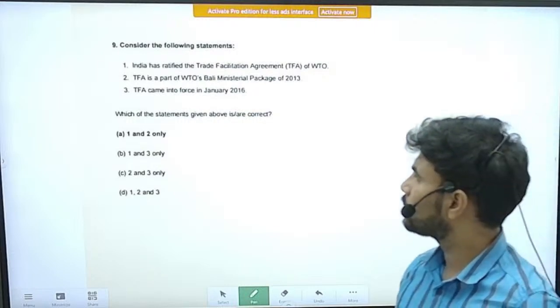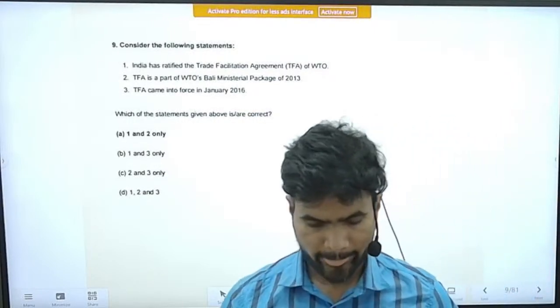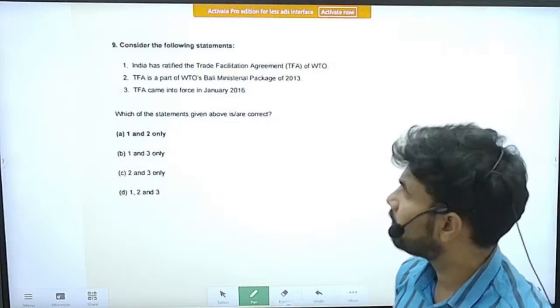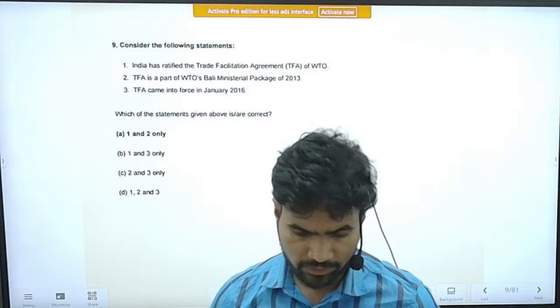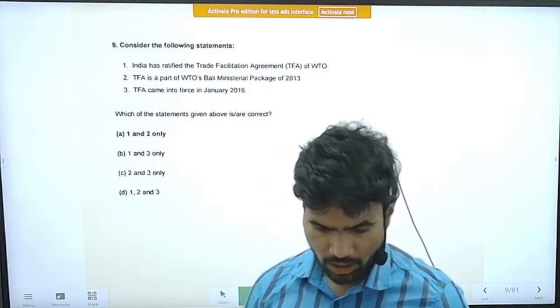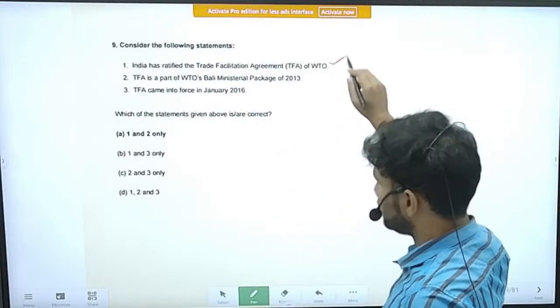Right. Next question, question number 9. The question is, consider the following statements. Statement 1. India has ratified the Trade Facilitation Agreement of WTO. Yes, this is a correct statement.